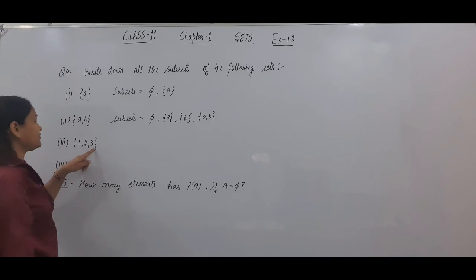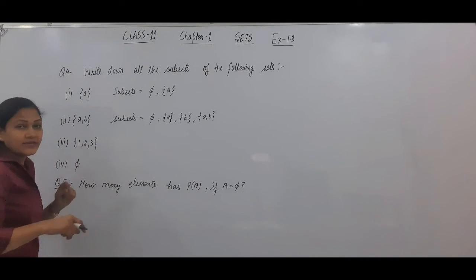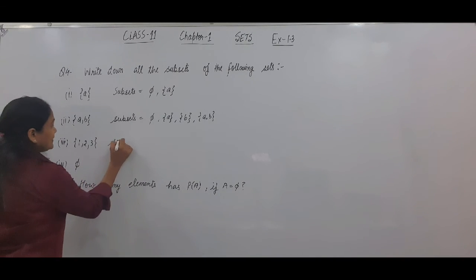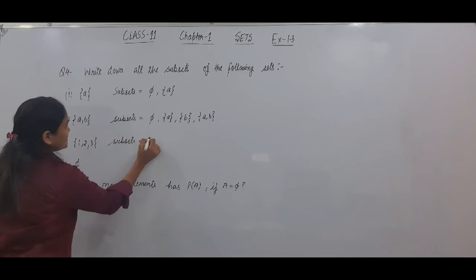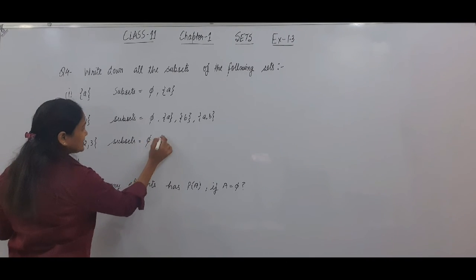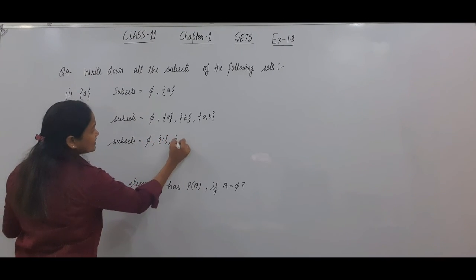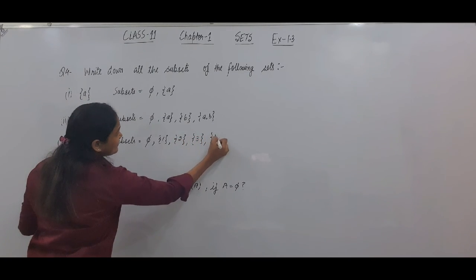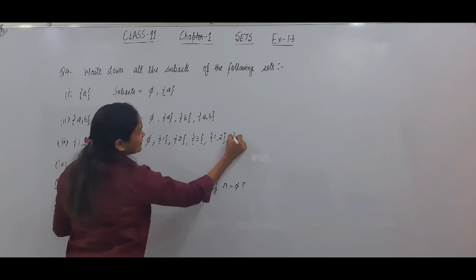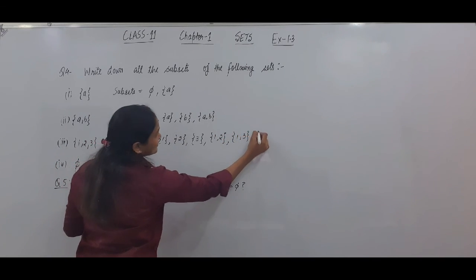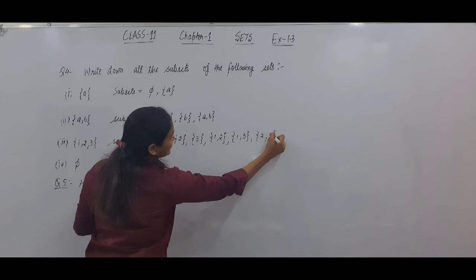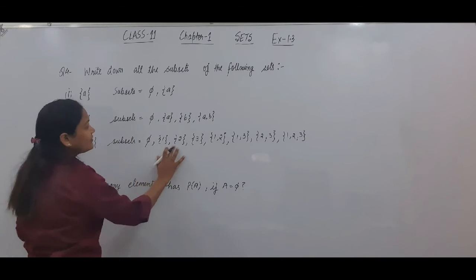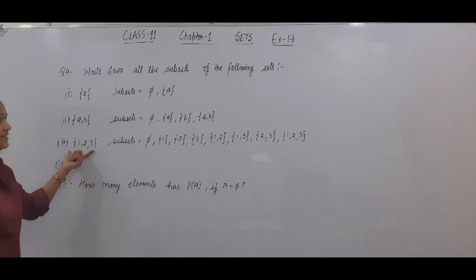Now the third one is {1, 2, 3}. Now it has 3 elements, so the number of subsets will be 2 raised to power 3, that is 8, and they are: first one is phi, second one is singleton set {1}, singleton set {2}, singleton set {3}, then pairs {1, 2}, then {1, 3}, then {2, 3}, and then itself is a subset. So they are the 8 subsets of this set.